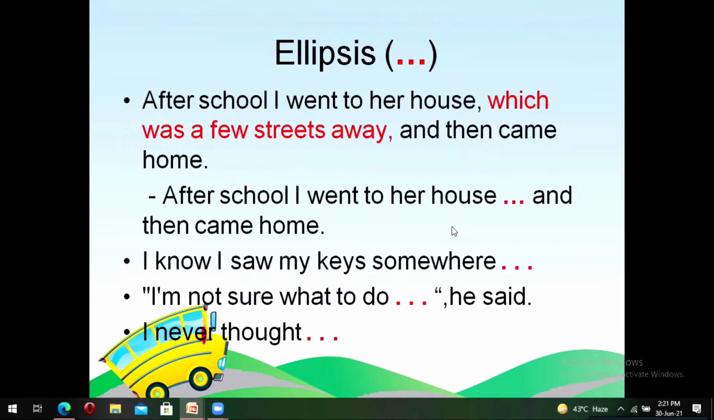Whenever we use ellipses, it is to represent a few missing words in a particular sentence, or when we are uncertain about what we want to say. For example, I know I saw my keys somewhere, but I don't know where I kept them. So instead of saying all of that, I just put 3 separate dots. I'm not sure what to do, he said. I never thought. So these 3 dots after each of these sentences represent an uncertainty or unsurety.